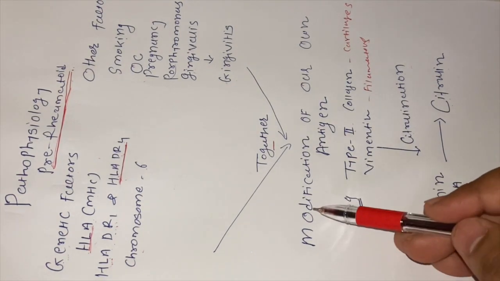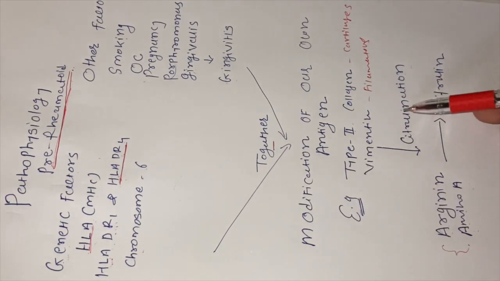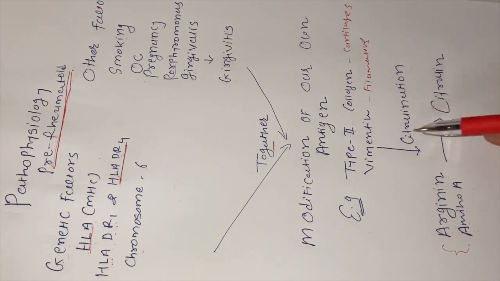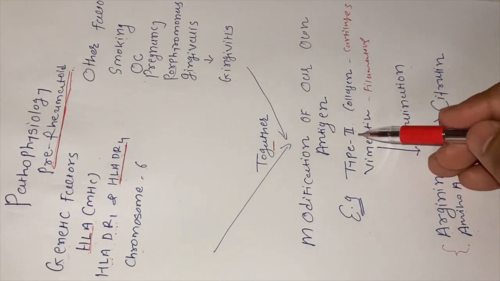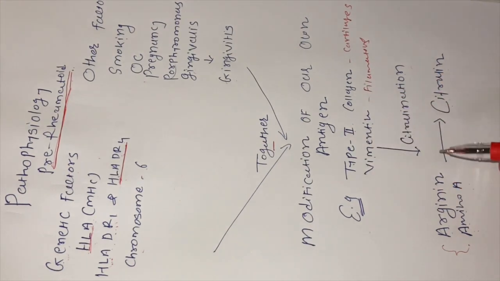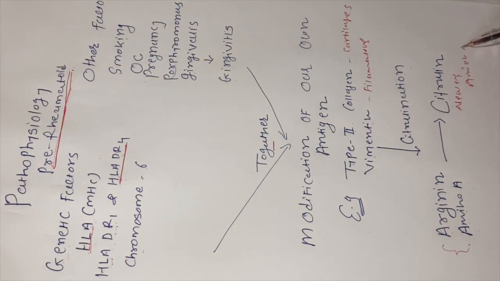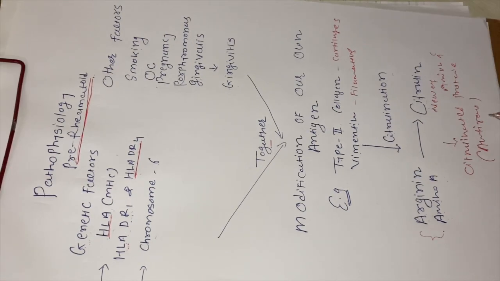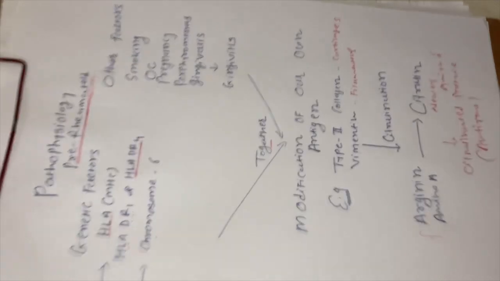What is this modification? It is called citrullination. Citrullination is the process that converts this arginine amino acid present in type 2 collagen and vimentin into citrulline, a newer amino acid. So citrullinated proteins act as an antigen and they trigger the development of rheumatoid arthritis.